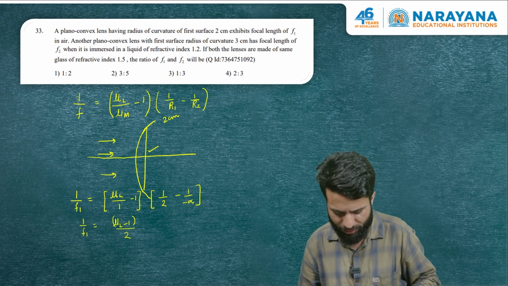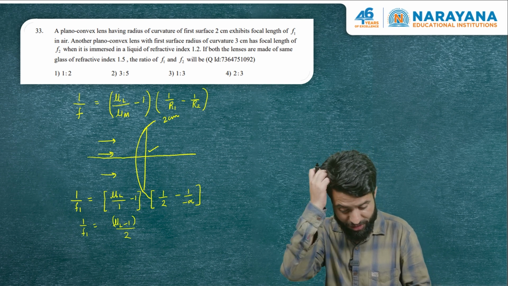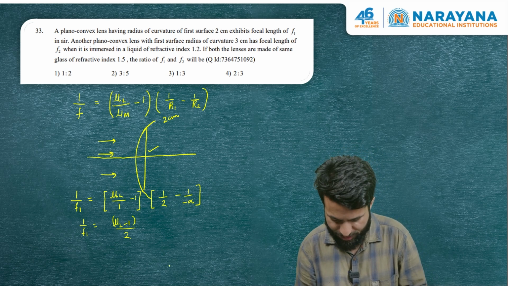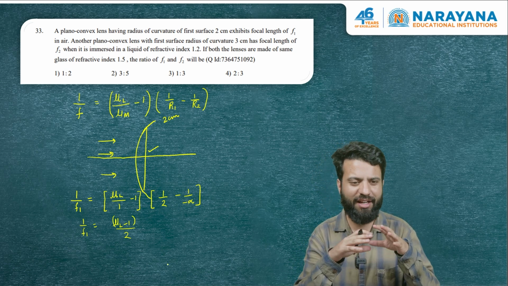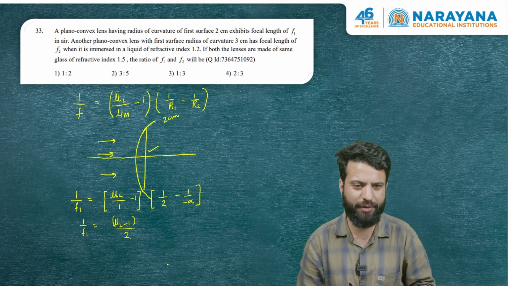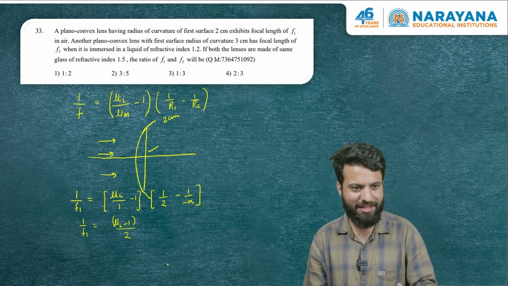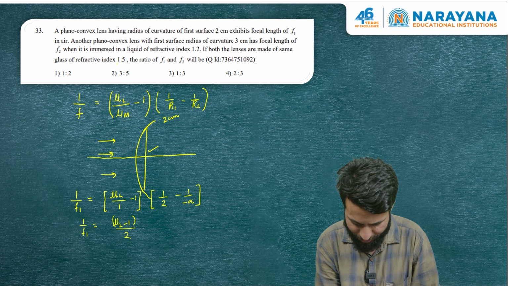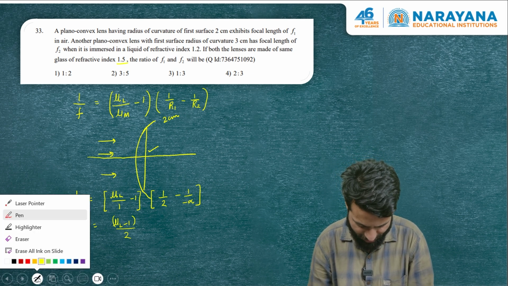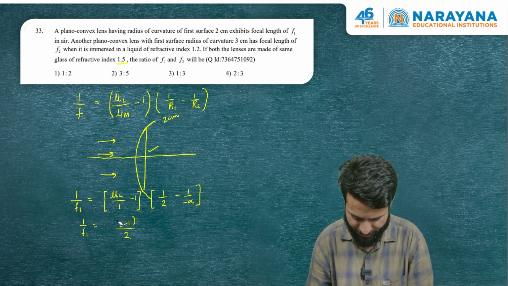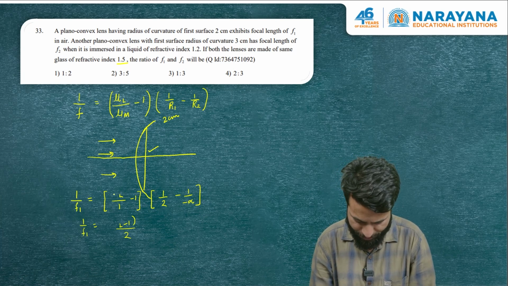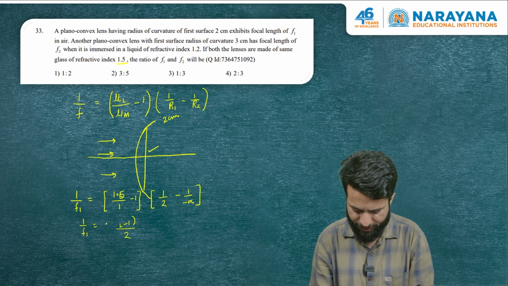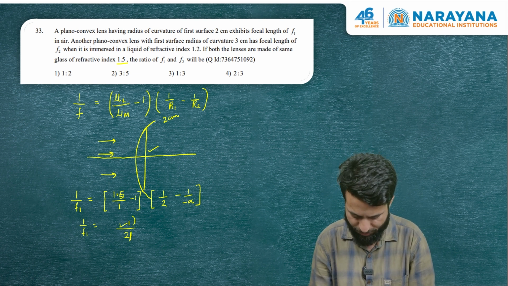So there is another plano convex lens. The radius of curvature of the first surface is 3 centimeter. But that plano convex lens is dipped in a liquid having refractive index 1.2. So both the lenses are made of glass of same refractive index. So refractive index of the glass is also mentioned. Initially I felt that it is not mentioned, but that is given. So it is 1.5. So this is 1.5 minus 1, which is 0.5, which is 1 by 4.